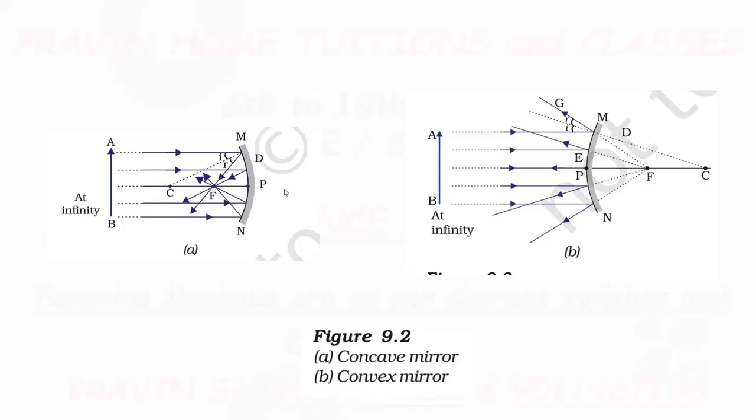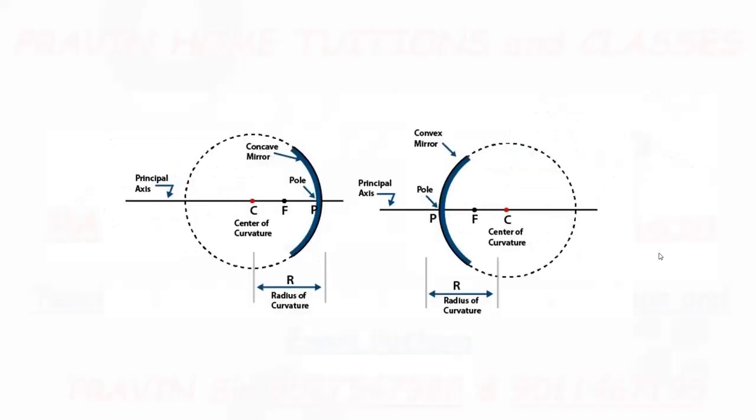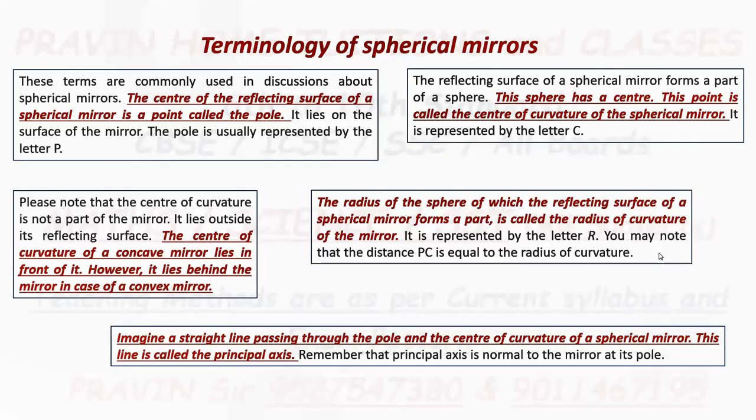Now, one more term, the distance MN. You can measure the vertical distance MN. This point is M, this point is N. If we join them vertically and measure the distance, this distance is called the aperture. This is what is related to the terminology of spherical mirrors.